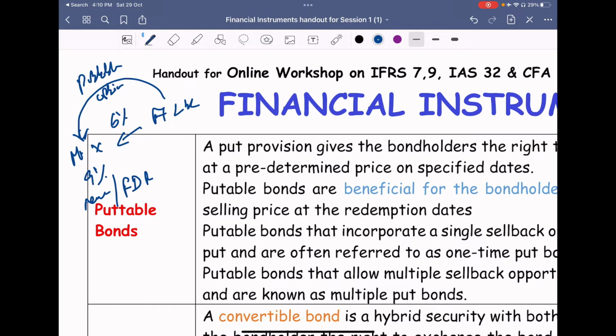So if a plain vanilla bond is 100 rupees, a callable bond, which favors the company, generally people will not be interested to buy. They will buy only if it is less than the face value or par value, right? Less than the plain vanilla bond.